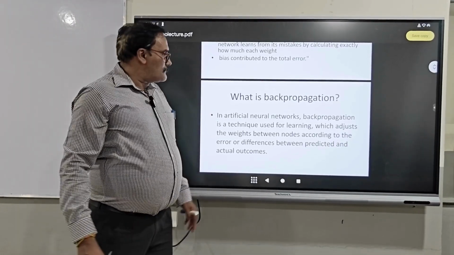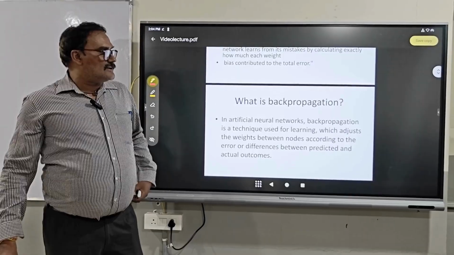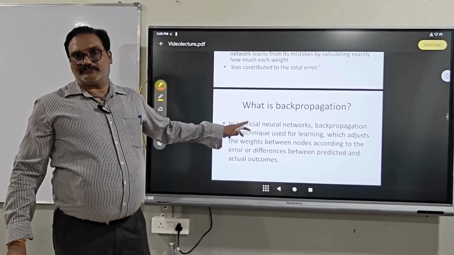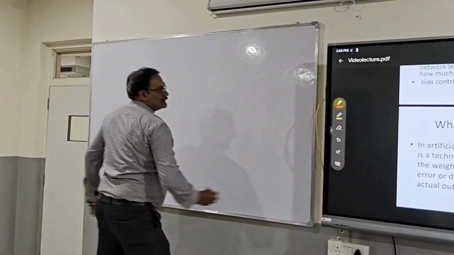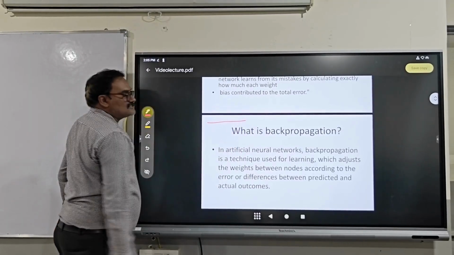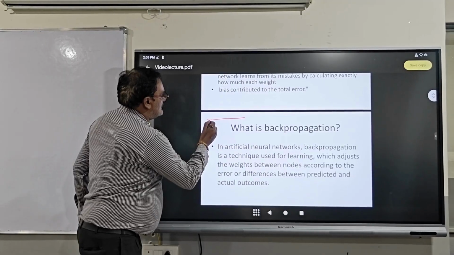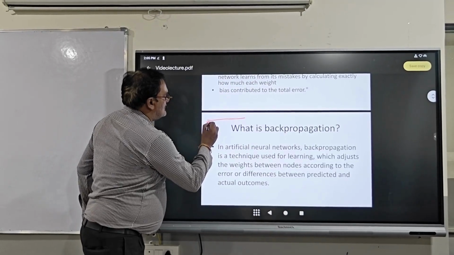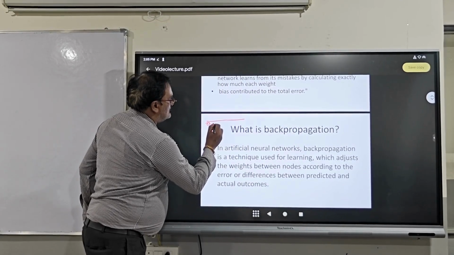Backpropagation is a technique used for learning in neural networks which adjusts the weights. For example, suppose you take a straight line followed by some fixed coordinates like 0, 5.